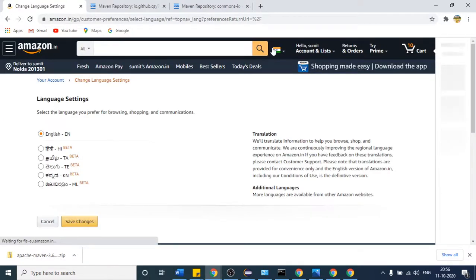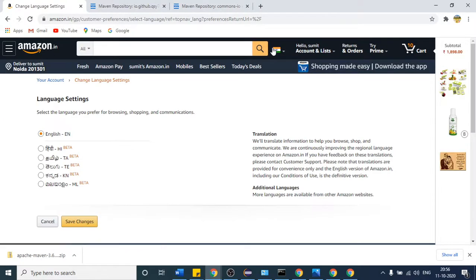That automated test case has to verify whether this text, save changes, is present on the button or not. So you will write one test case, and with the help of the getText method you will fetch this text from the button, and then compare whether it is equal to save changes or not.